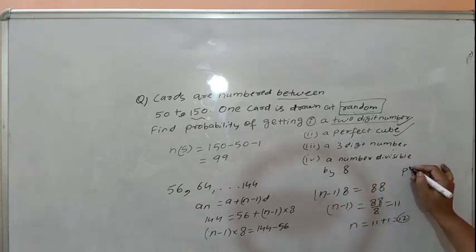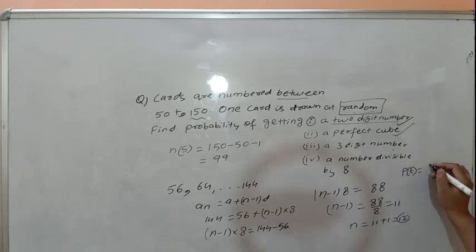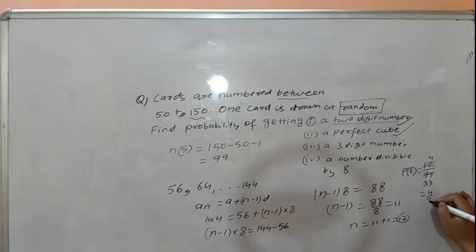Then what is the required probability? 12 upon 99. Cancel by 3: 3 4s are 12, 3 33s are 99. 4 over 33 is the final answer.